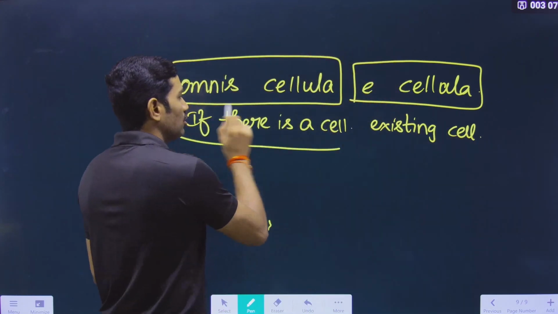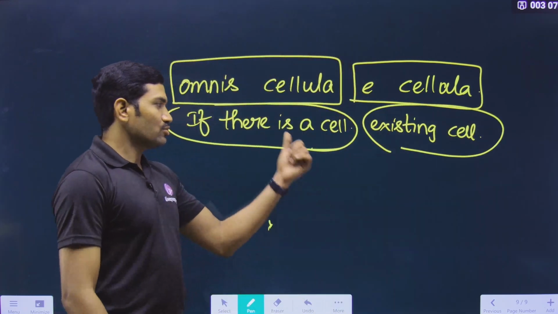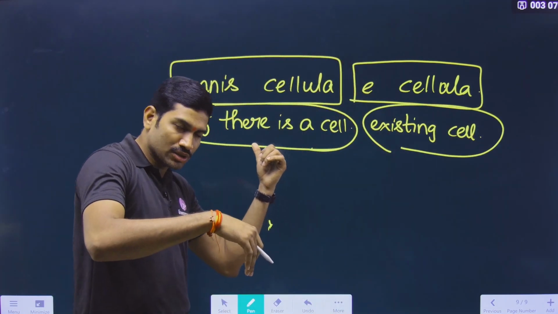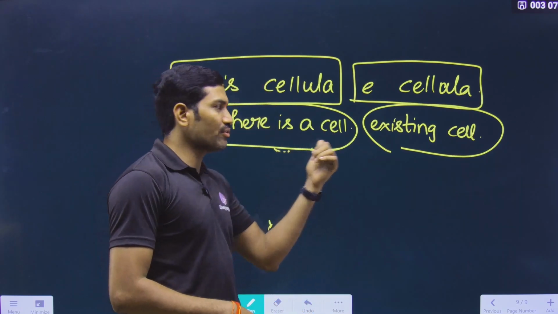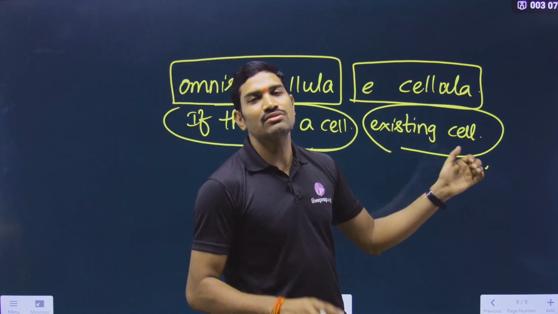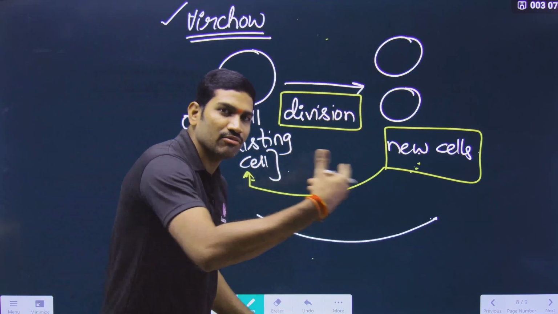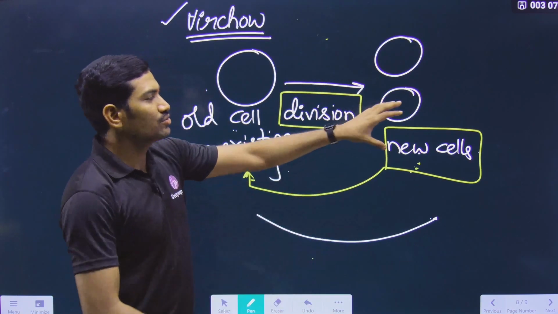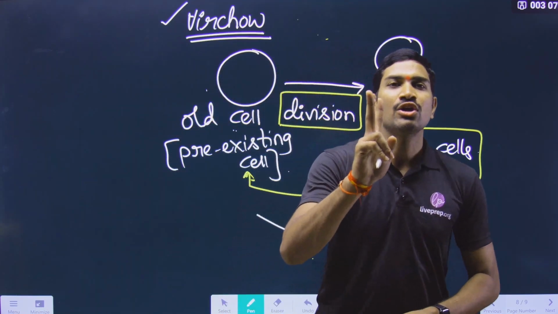If there is a cell now, there may be some pre-existing cell. That means, how is this cell produced? From the pre-existing cell. So in this way new cells are formed from pre-existing cells. This is what the content is. So in this way Rudolf Virchow has added one more sentence to the cell theory. So today, whatever we are understanding as the cell theory, it has two statements.